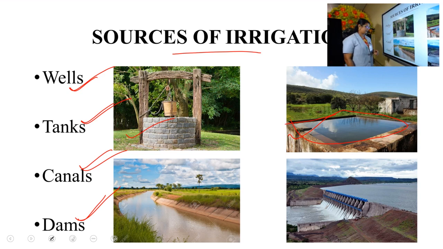Next, canal irrigation. If you have any chance to visit a canal area, it's very, very beautiful and a different feeling. While going to the northern states, we can see canal irrigation. Beautiful canal irrigations are there, and they provide irrigation in such a way that each and every field is getting the maximum amount of water.